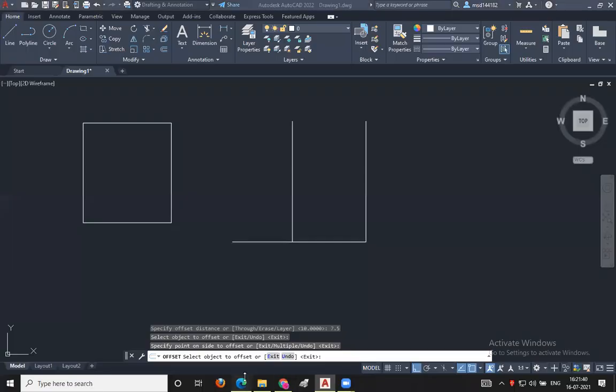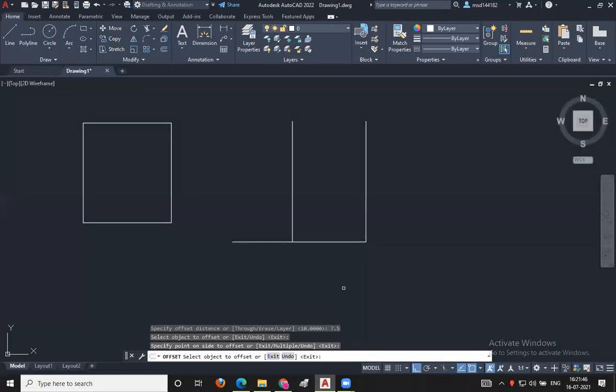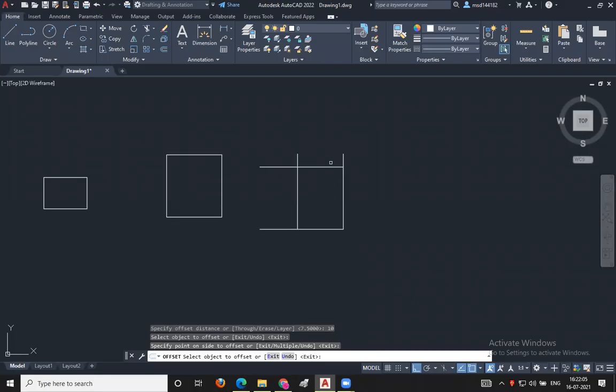Then again, here the depth of this rectangle is 10 meters. So for that, what should I do here? 10 meters. First of all, escape. O enter, 10 enter. Selecting the line like this. This vertical line is 10 meters. Offsetting it like this.